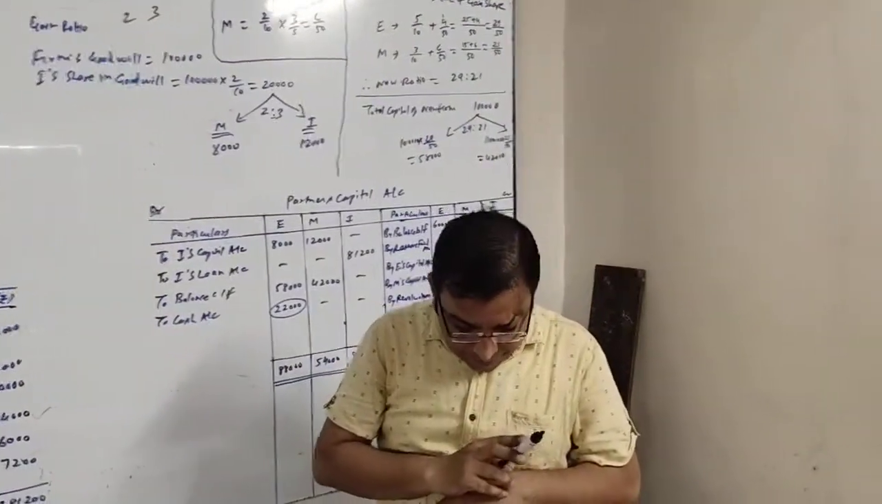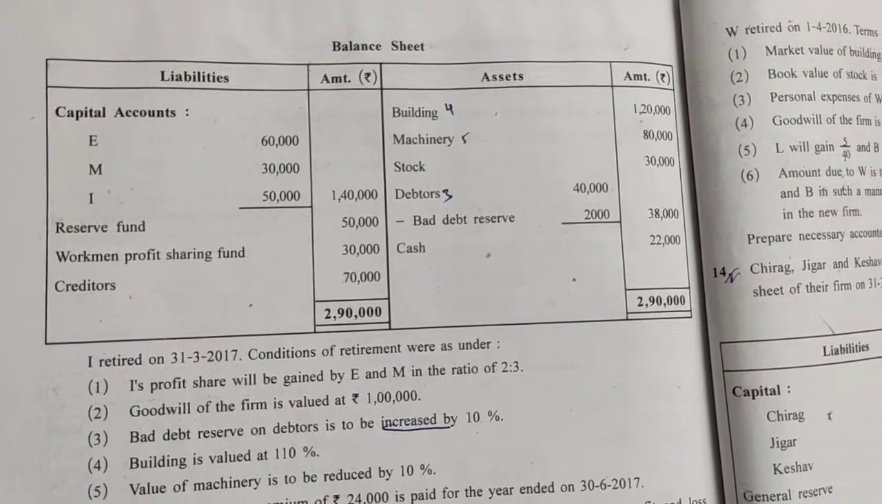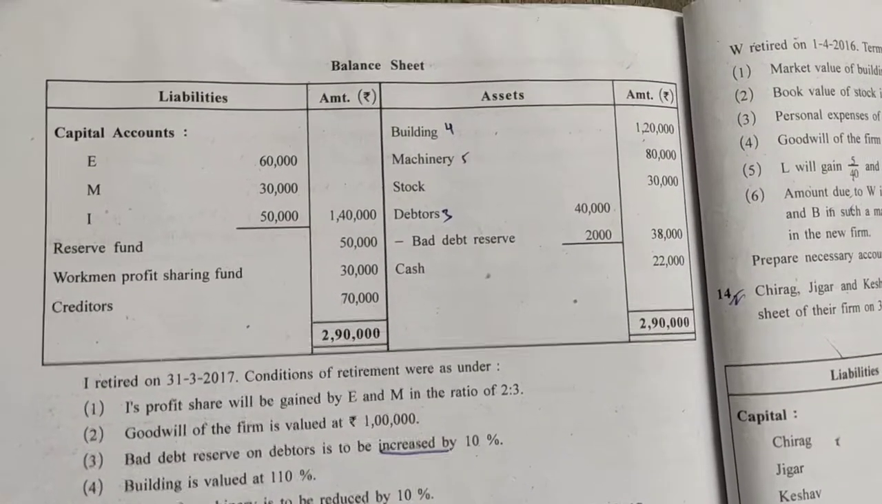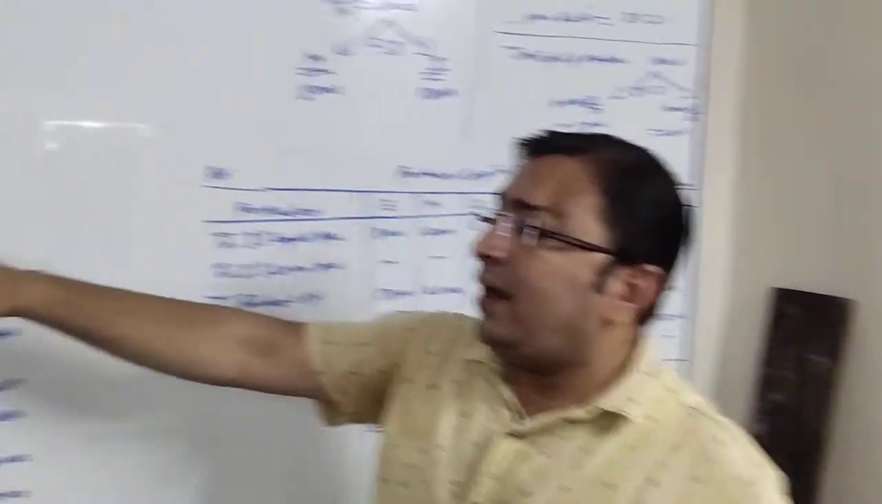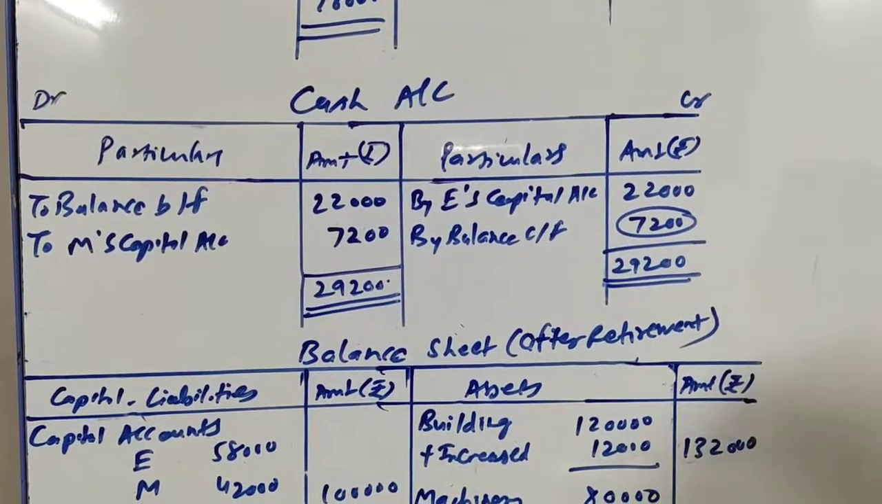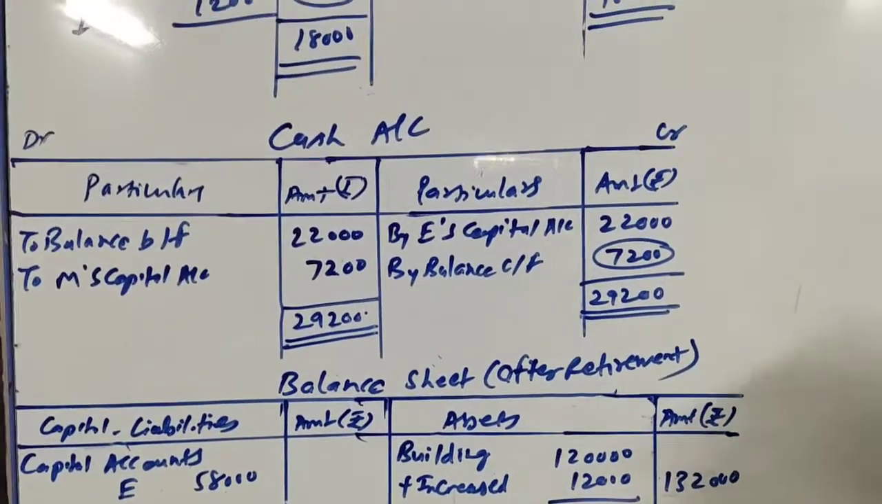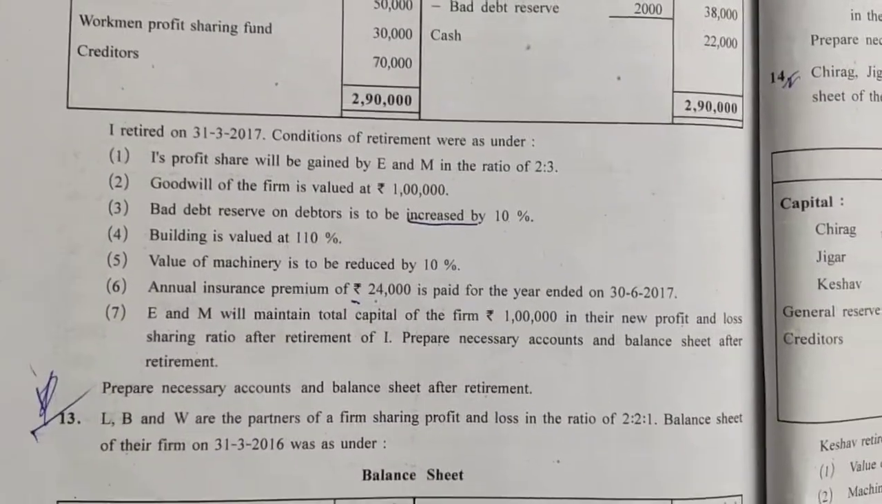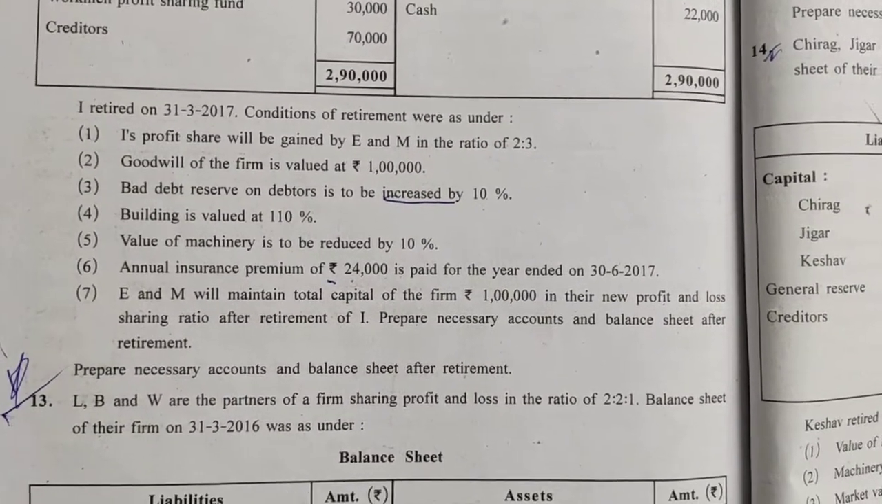Okay, next item. Next item we want to assess cash balance rupees 22,000. Cash balance we will be writing at the debit side of cash account. To balance brought forward 22,000. So we have finished with the balance sheet. Now we will take adjustment one by one.